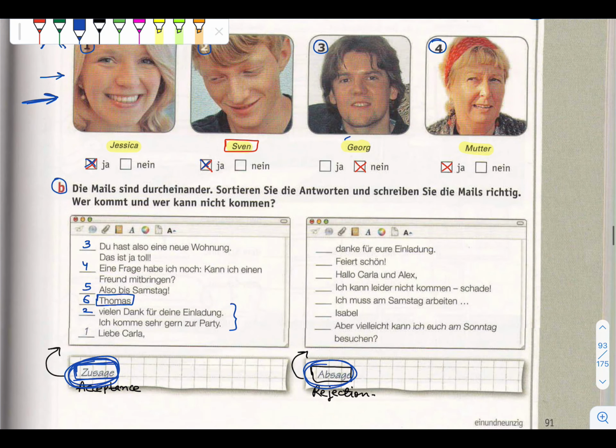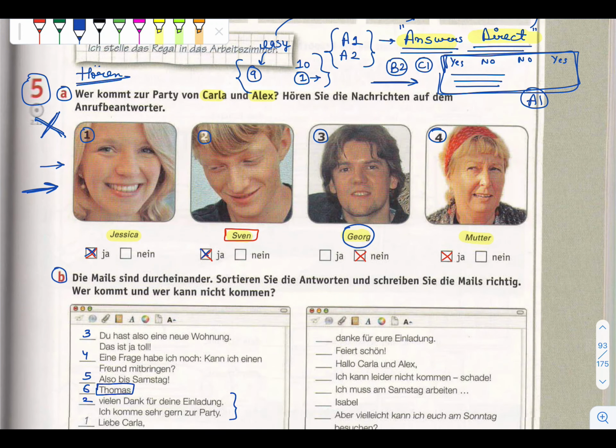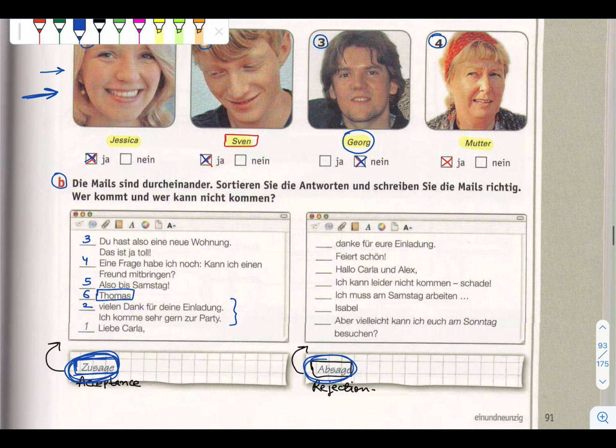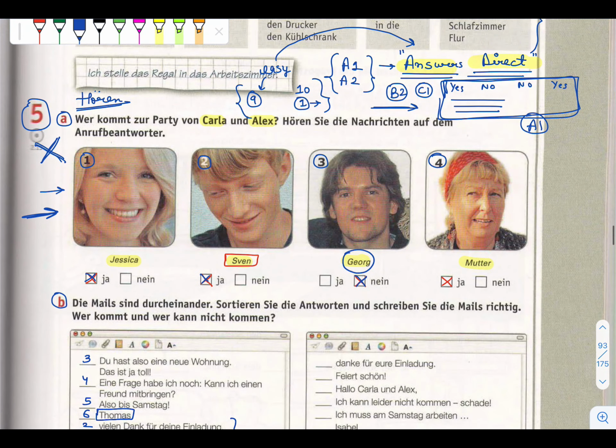And if you see the rejection, now here they will reject. For example, he rejected when we were doing the listening, that I will not come. In the same way, now we will do how they reject. So according to you, what will come first?